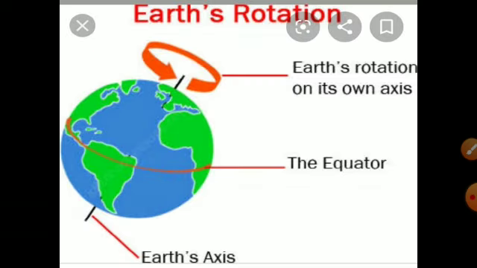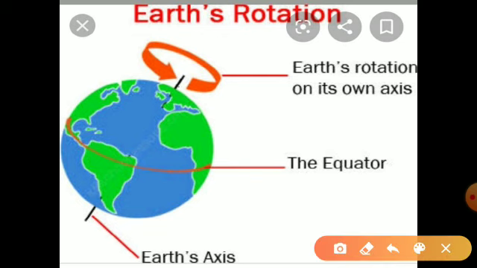Look at this picture. Sometimes we see the sun in front of us and half of the day the sun is not there at all. And then again the next morning it comes back. Why does this happen? That is because our earth is not standing stationary. It is slanting and rotating all the time.